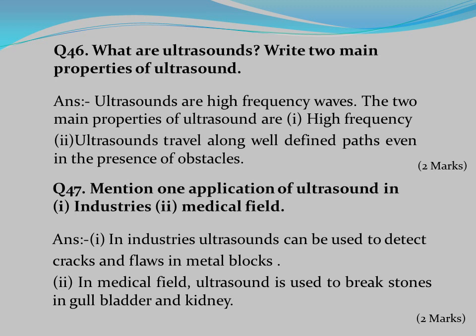Question number 46. What are ultrasounds? Write two main properties of ultrasound. Answer. Ultrasounds are high frequency waves. The two main properties of ultrasound are 1. High frequency. 2. Ultrasounds travel along well-defined paths even in the presence of obstacles.